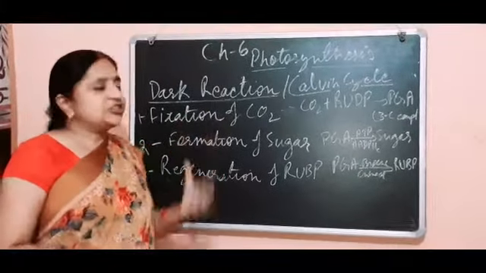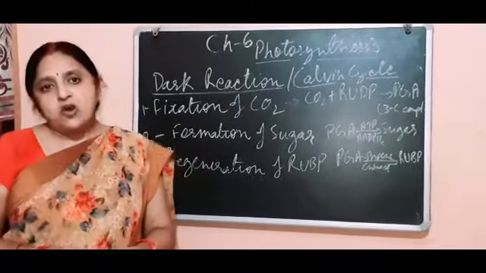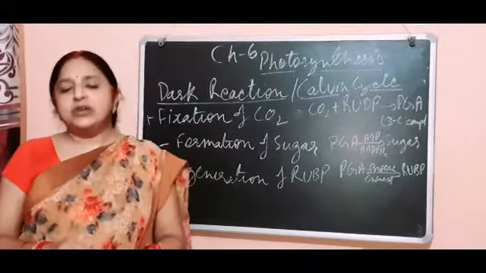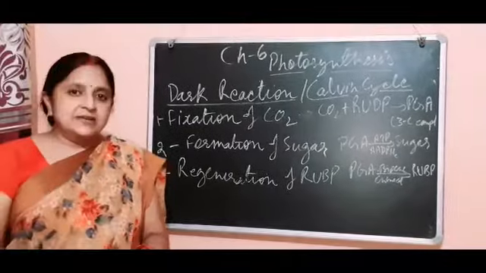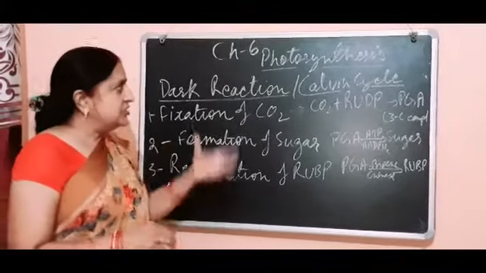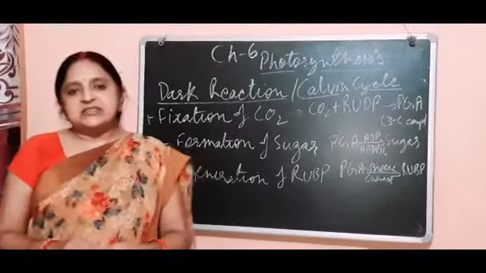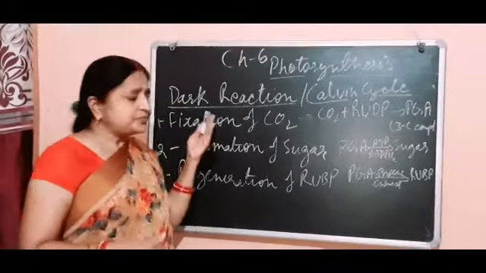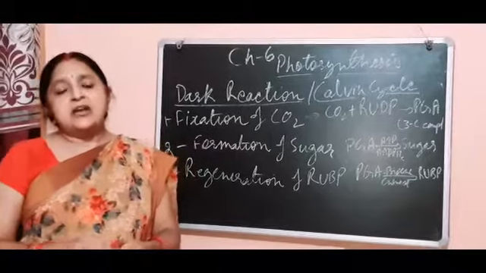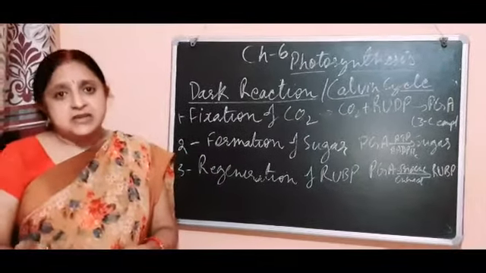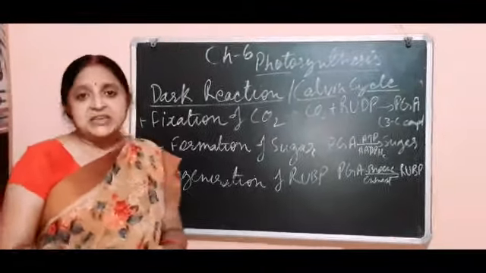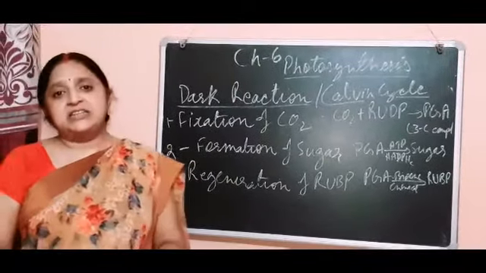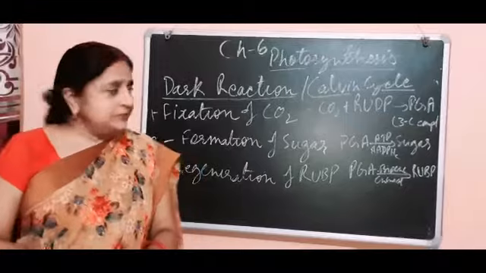The dark reaction occurs in the stroma of the chloroplast, and the light reaction occurs in the thylakoid or granum of the chloroplast. Now this is all about how the photosynthesis reaction occurs in the leaves, and how the leaves make the sugar in the presence of sunlight and chlorophyll.